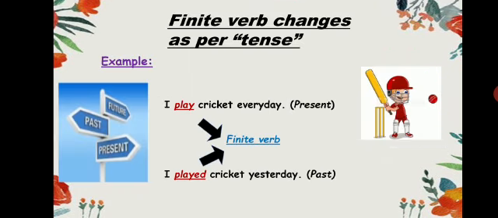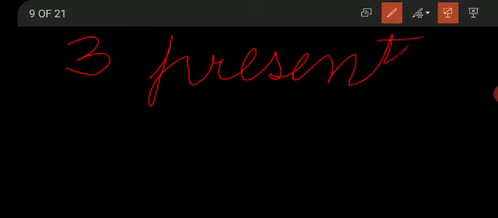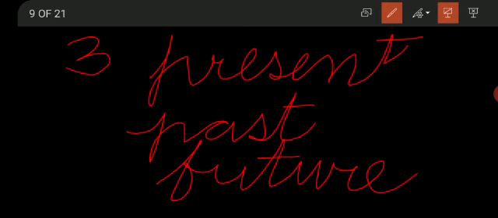So first of all, we will talk about finite verb changes as per tense. Means in this slide we will talk about the dependence of finite verb upon the tense. Means how it changes by changing the tense. Now first of all, tell me how many types of tenses are there? Yes, so there are 3 types of tenses: present, past and future. So these are the 3 tenses: present, past and future.